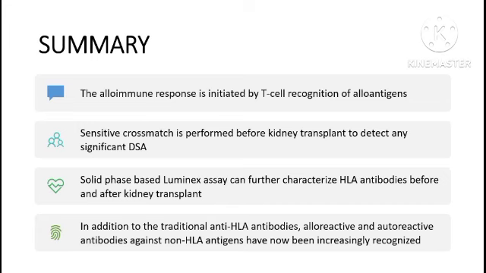In addition to the traditional anti-HLA antibodies, alloreactive and autoreactive antibodies against non-HLA antigens have now been increasingly recognized to play an important role in humoral rejection of allograft.